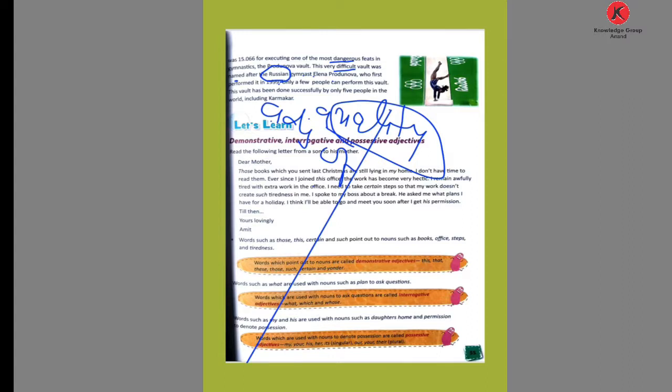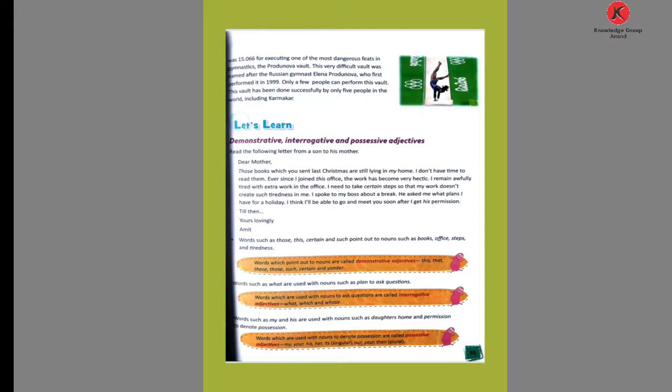Then next is: who first performed in 1999. Only a few people can perform this vault. Only a few. People is a noun, and before the noun it's showing a few. So it is an adjective of quantity. A few is an adjective of quantity. A few shows the number, but it shows quantity, the number of few people. So few is counted as an adjective of quantity.